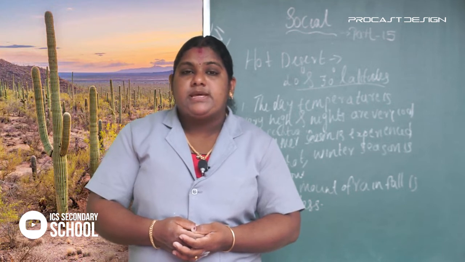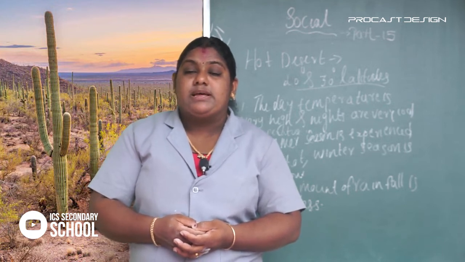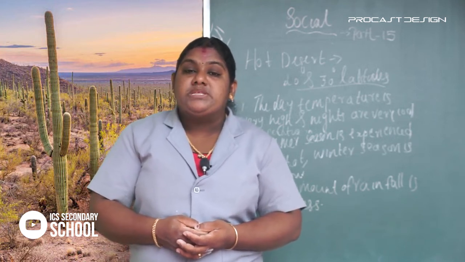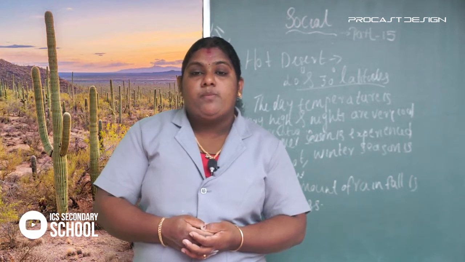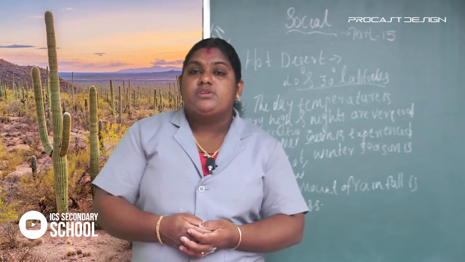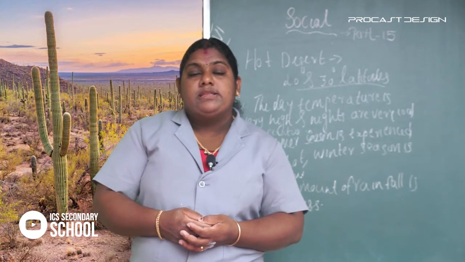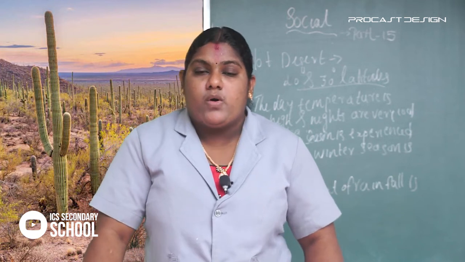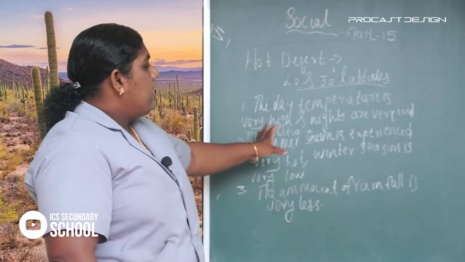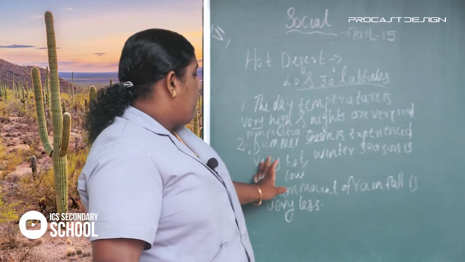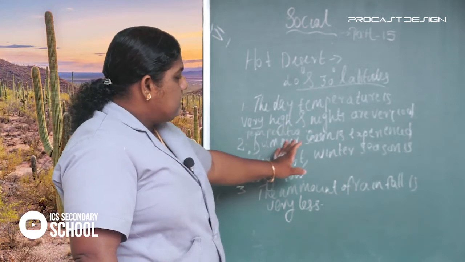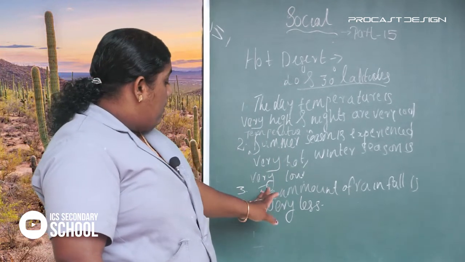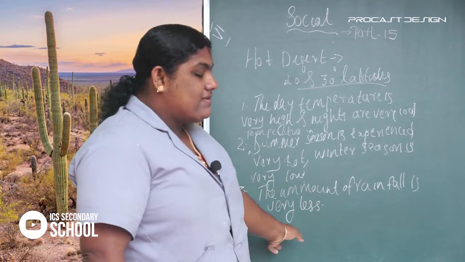Today, we discuss one of the important sections of this chapter, that is hot desert. The hot deserts are located along the western margin of the continents in both hemispheres, between 20 degrees and 30 degrees latitudes. There are some common characteristics of hot desert. The first one is that day temperature is very high and nights are very cool. The temperature in summer is very hot and in winter it is very low. The third one is that the amount of rainfall is very less.